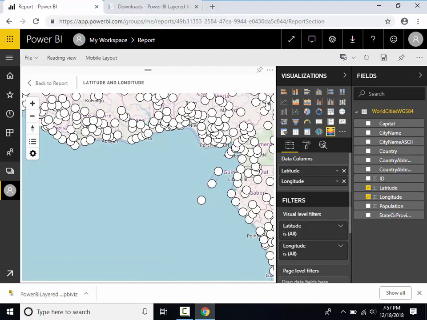Congratulations! You have successfully configured your first Power BI Layered Map visual. For more information, please visit powerbilayeredmap.com.